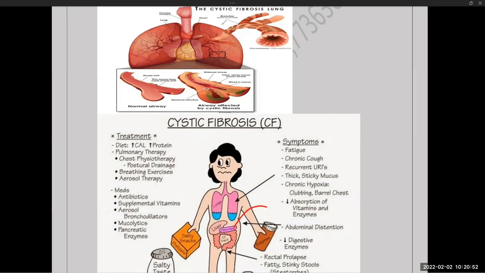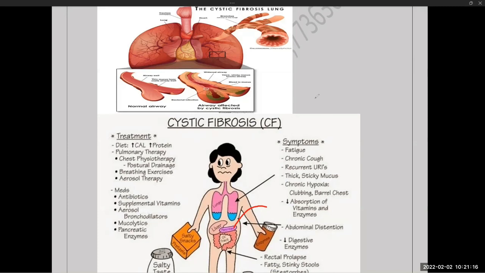Excretion is reduced in this, and that ultimately reduces the vitamin absorption and causes enzymatic or metabolic variations. That is the expected thing. So decreased digestive enzymes, which means amylase and lipase will be reduced, and decreased amylase causes protein malabsorption, and